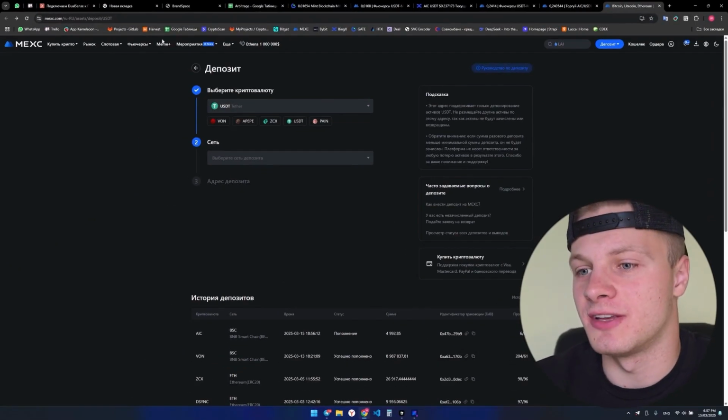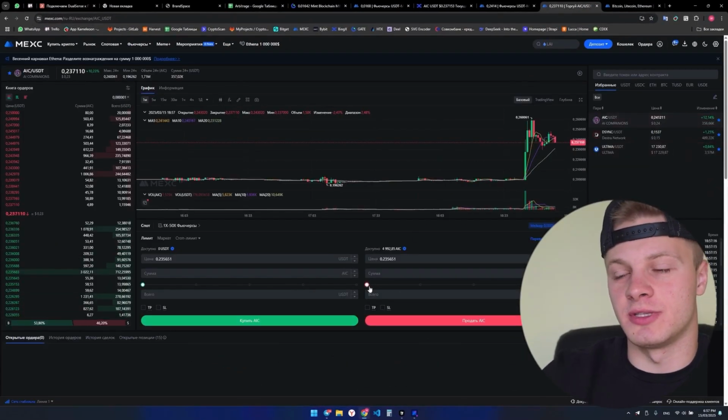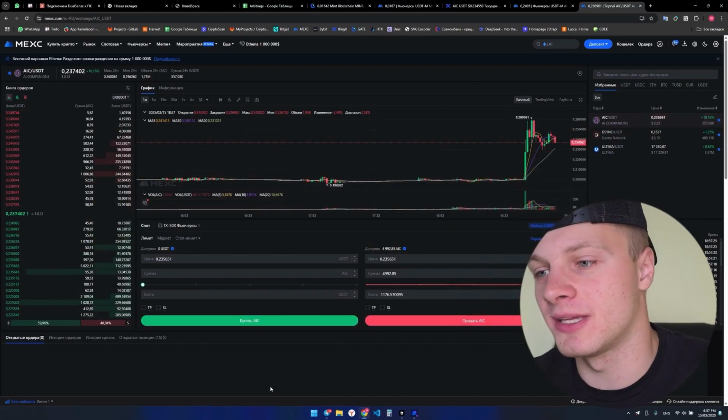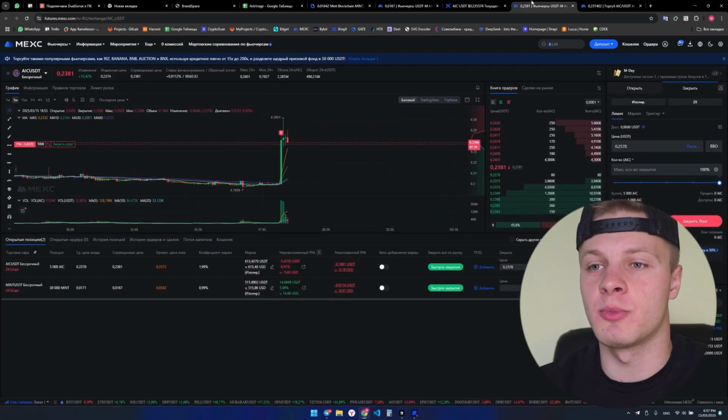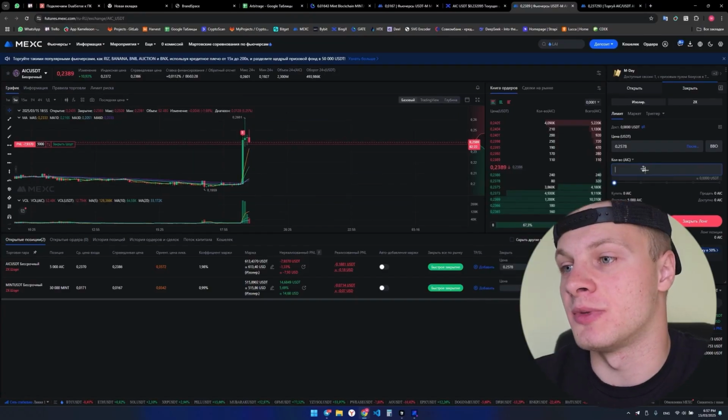Also, MEXC exchange has this feature. When you withdraw tokens and the deposit hasn't fully gone through yet, the tokens are already available on MEXC. So even if the tokens haven't arrived yet, as long as the deposit has been sent, you can already use the tokens. For example, I can sell 5,000 tokens, but we won't sell them all at market price right away, because that would close our trade at a loss. We'll close the position with a limit order.